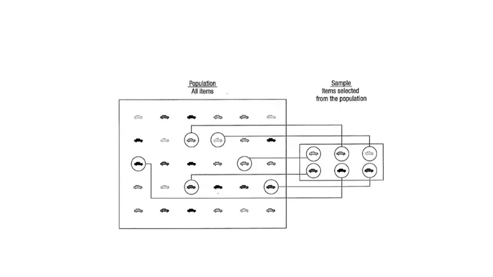Let's suppose we have to test the performance of all the cars. The bigger set, which includes all the items, is referred to as the population. Whereas if we want to test some of the cars, then the items selected from the population, which create a subset, are referred to as the sample.